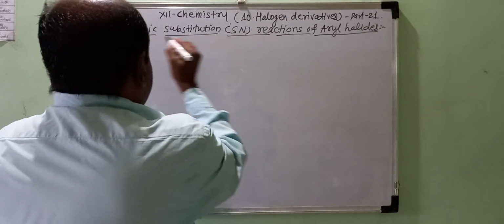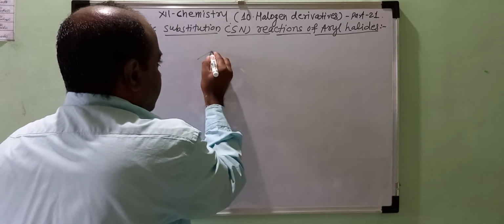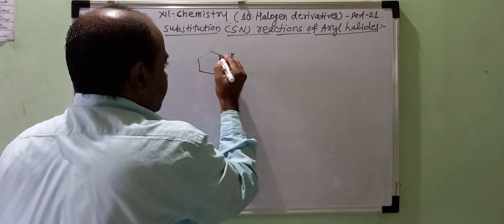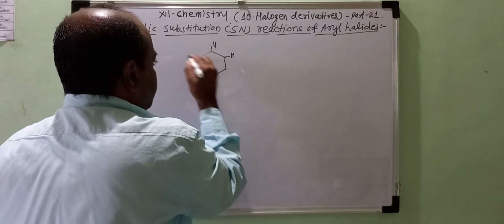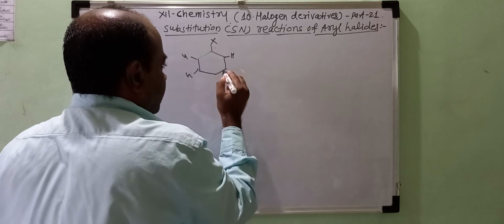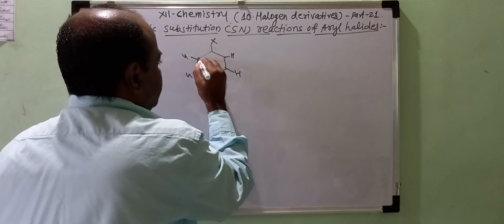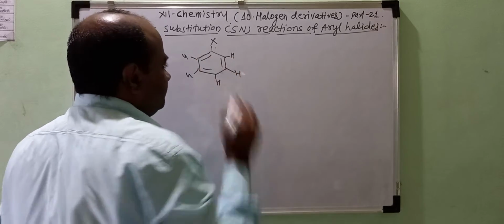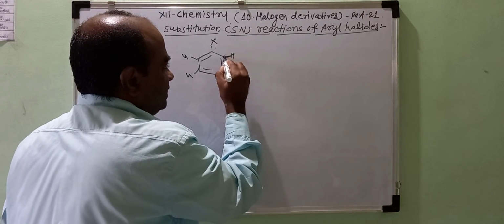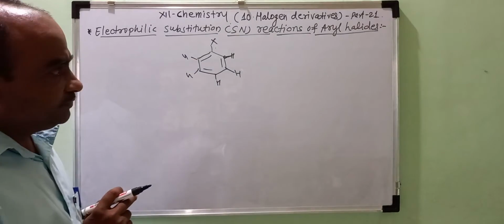Here, in electrophilic substitution reaction, we discuss the breaking of the C-H bond in case of the aryl halides. Suppose here we write X atom and hydrogen atoms which are present on each carbon atom. So this breaking of the C-H bond we have to discuss in this point.